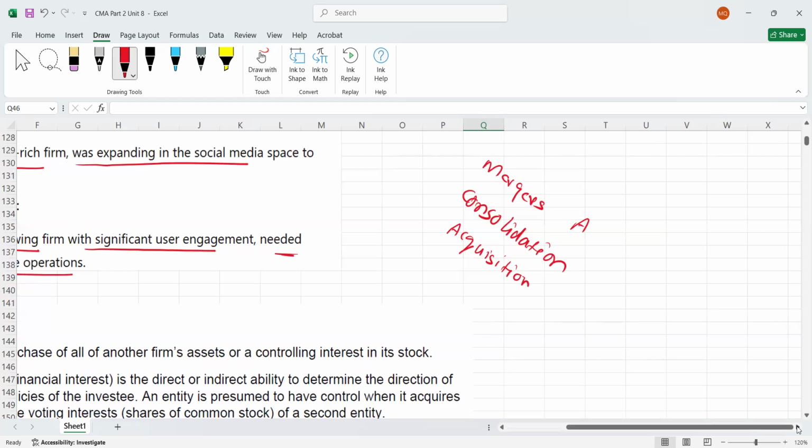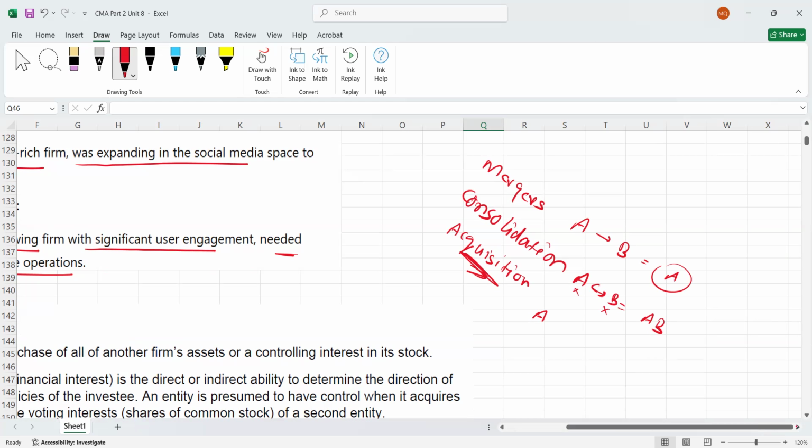Please adjust one more time, a small recap, because here we will have a slight difference. If A is going to absorb B, only company A will continue, right? And in consolidation, if A is going to consolidate with B, both companies will cease to operate, and only a new company will be formed, like A, B and company. Now I'm explaining acquisition.